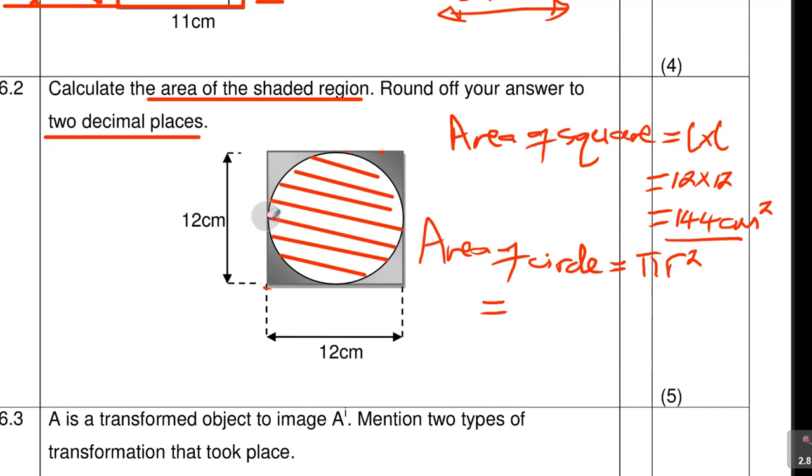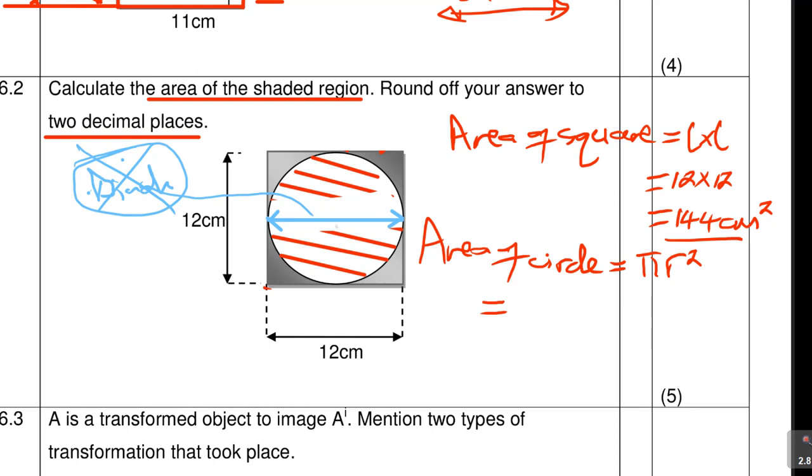Let me erase something here to say we know the distance from here to here is 12. We call that the diameter. This is called d, the diameter. And if I divide it and I've got a center here, this will be the radius, that will be the radius. To get the radius, you divide the diameter by 2. So if this was 12, this will be 6, that will be 6. So 6 plus 6 is 12. That is how you get the radius.